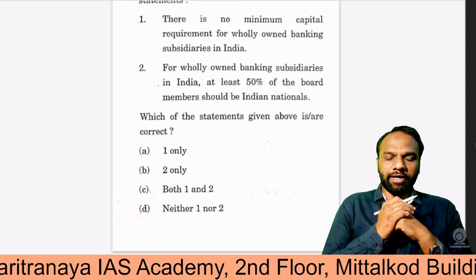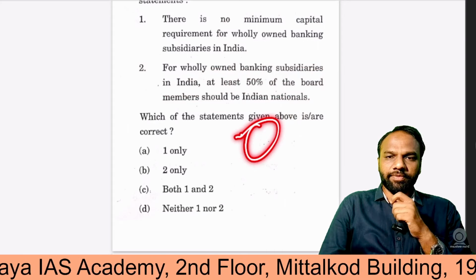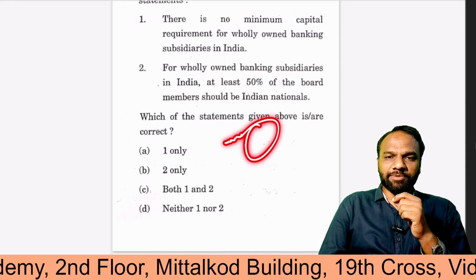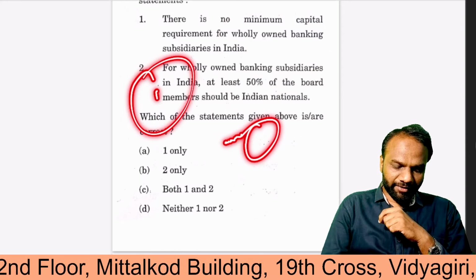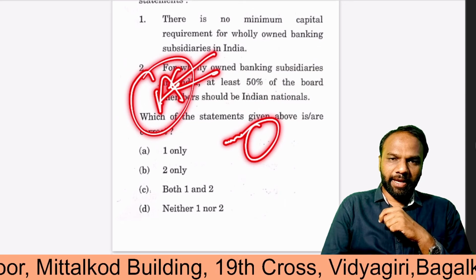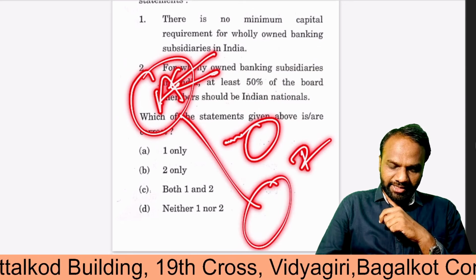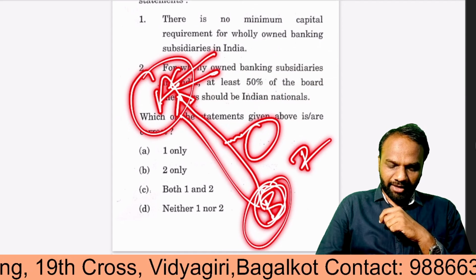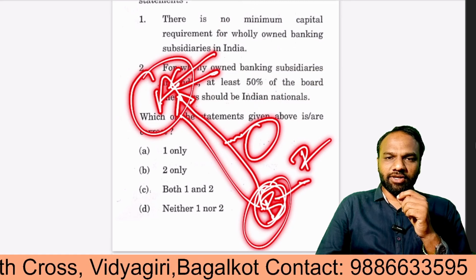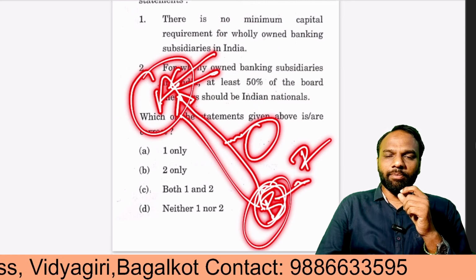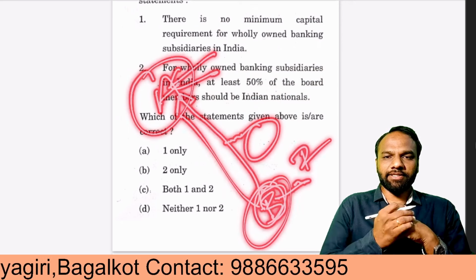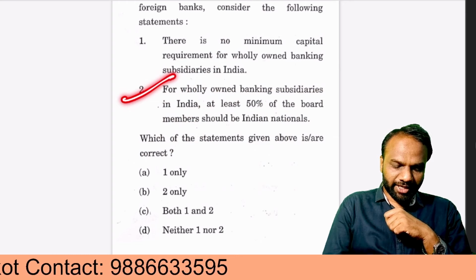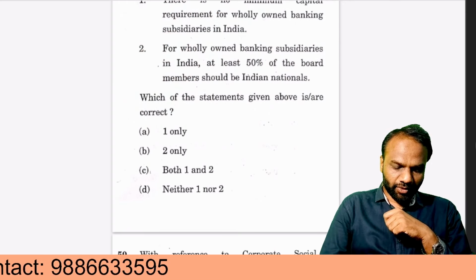When a foreign bank starts its wholly owned subsidiary in India, let us assume a bank present in USA, let's call it A, in India they will start its subsidiary called B, wholly owned by A. In this bank present in India, there are directors or board members, and among these, at least 50% should be Indians. These are the rules and regulations made by India. So statement 2 is correct, 1 is wrong. The correct answer is 2 only.